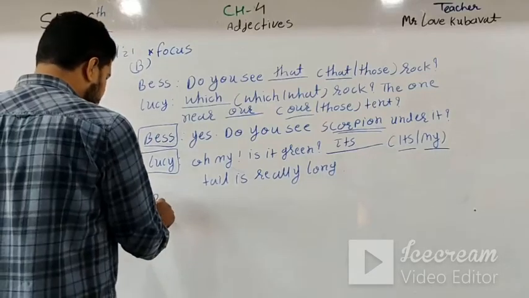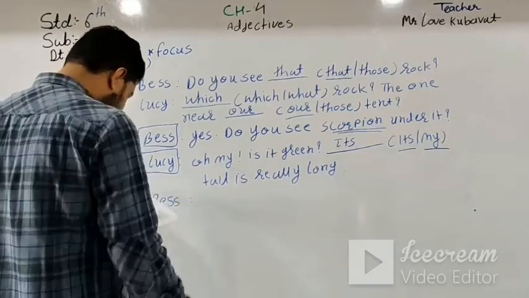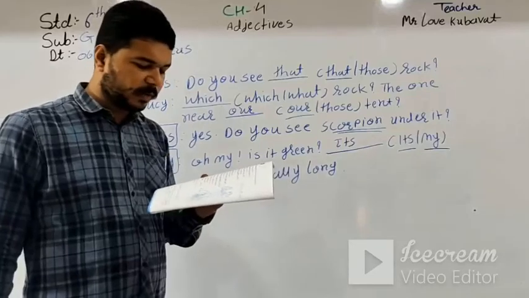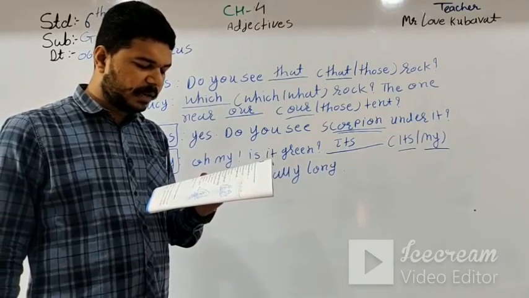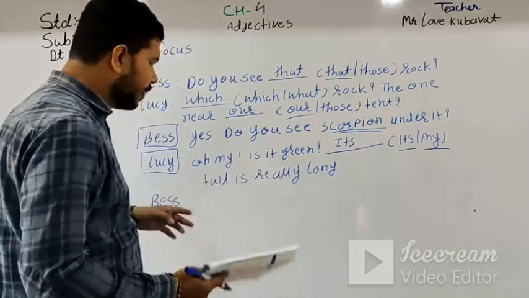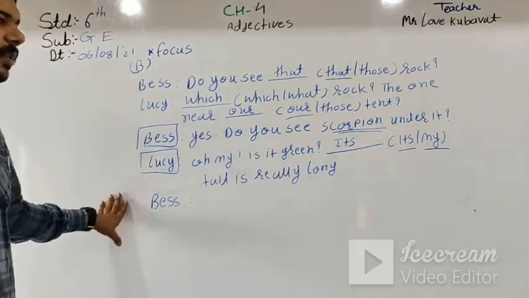And the next, Bess says that is a special kind of scorpion. We find it only here in North Africa and the Middle East. So here you just write down the right answer in your book.